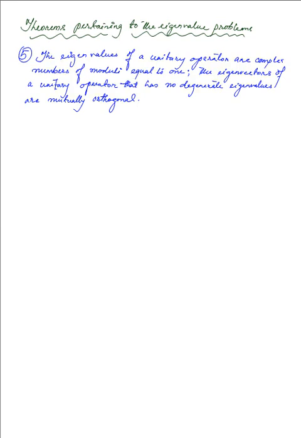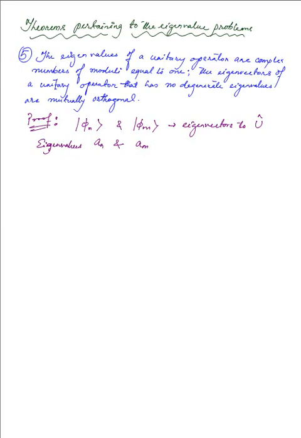To begin with, we consider the eigenvectors phi n and phi m, which are the eigenvectors to the unitary operator U, and they have the eigenvalues a n and a m.